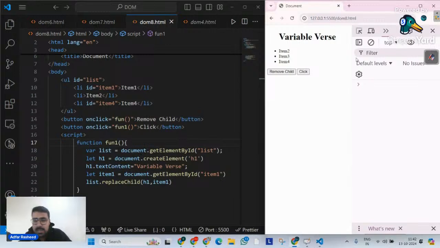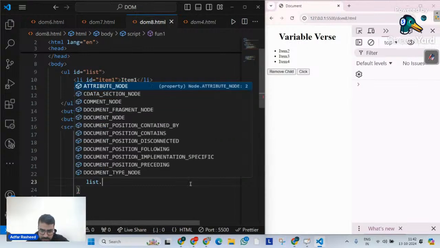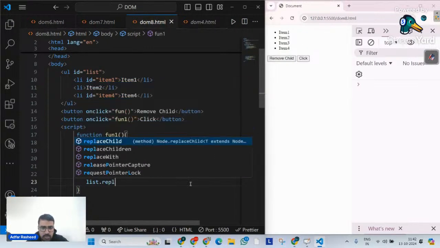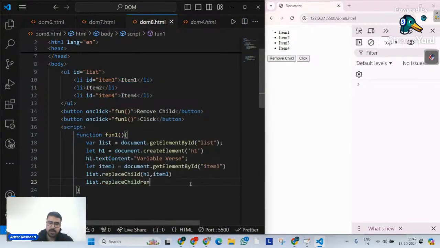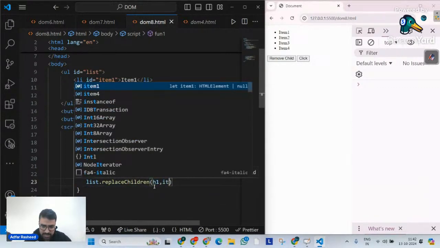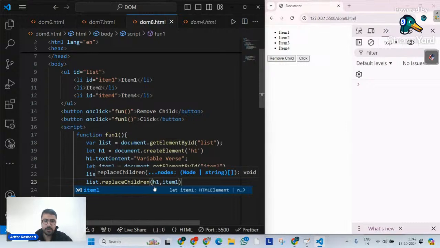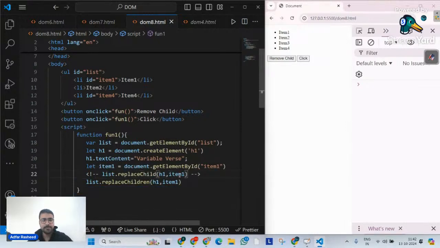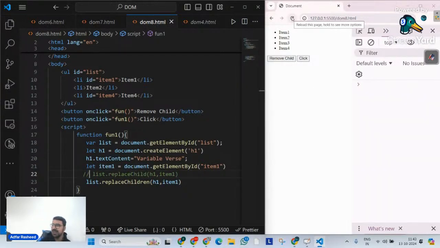replaceChild. There's another method that we actually come across, which is called replaceChildren. Okay, so let me write replaceChildren. Let's try to find out the difference. It receives an argument over here. If I try to hover on it, it does not tell me, but it asks me to put nodes. Let me put the same nodes. So h1 comma item1. Okay, and let me try to comment this code here. Not like this, but let me put a slash, and let's see if it does the same thing. Although I do not remember exactly what replaceChildren does right now, let's see what it does.